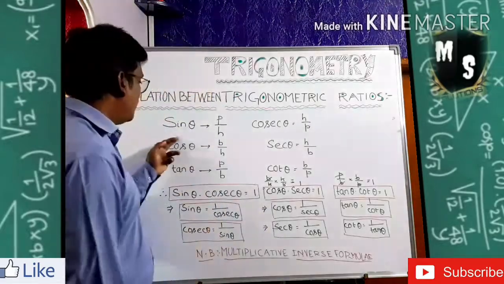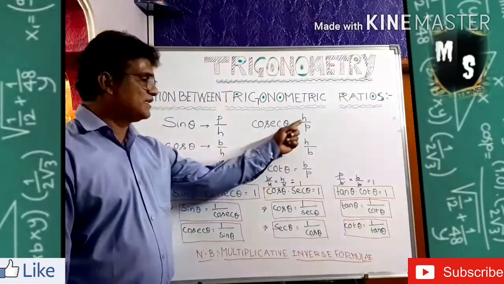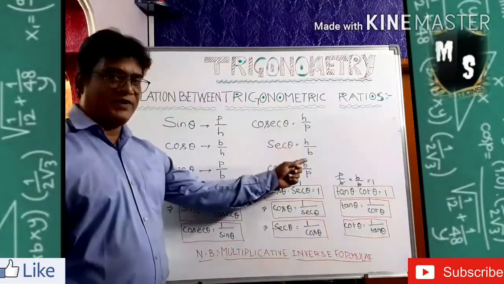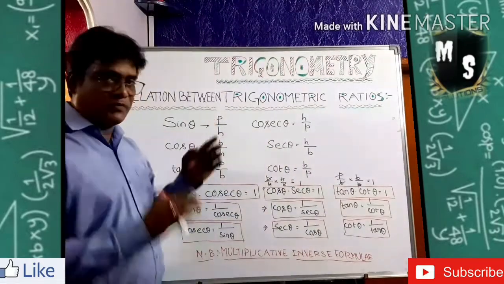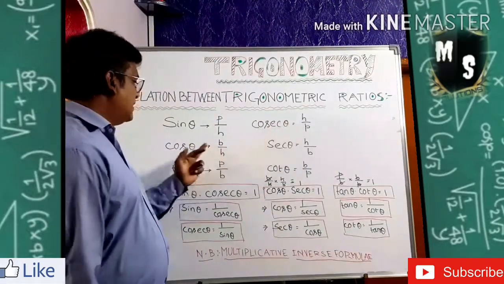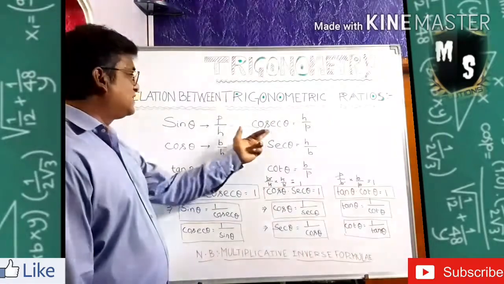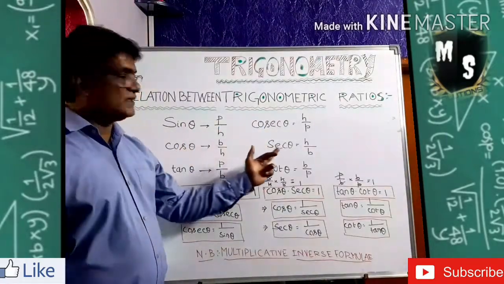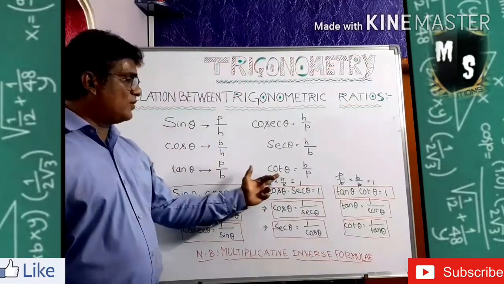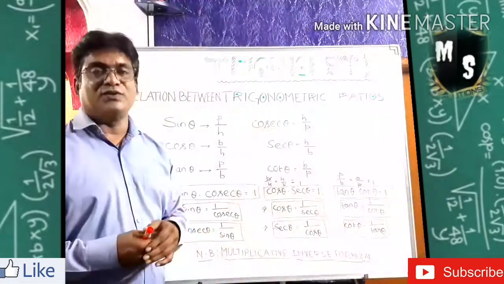Now you see, I wrote here sine theta. Sine theta is equal to P by H. Cosec theta is H by P. And cos theta is B by H, and sec theta is H by B. See now, see the opposite. Reciprocal means multiplicative inverse. P by H, H by P. B by H, H by B. So sine's reciprocal is cosec, cosec's reciprocal is sine. Cos's reciprocal is sec, sec's reciprocal is cos. Then tan is P by B, and cot is B by P. So these both are also reciprocals of each other.